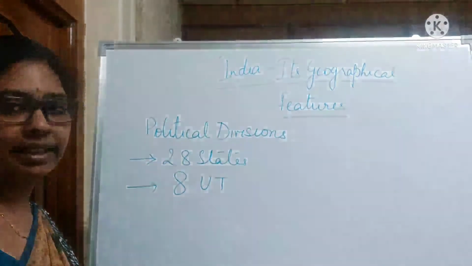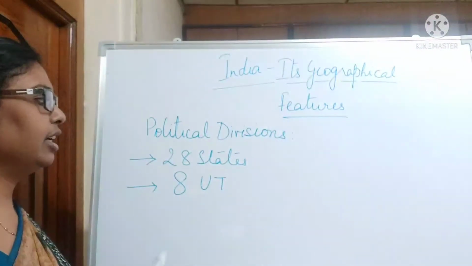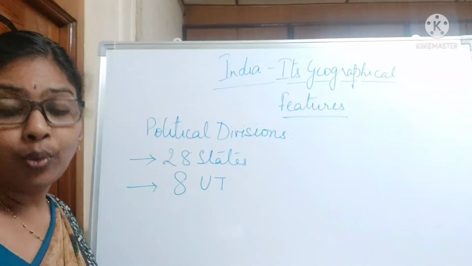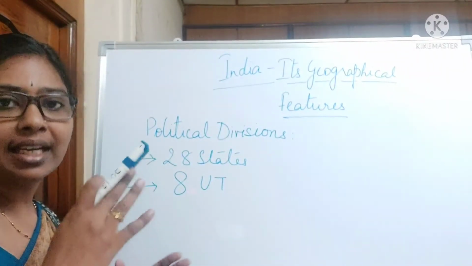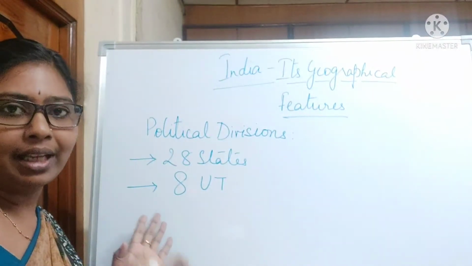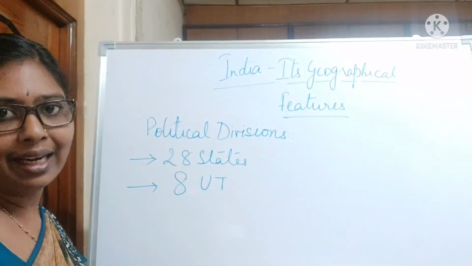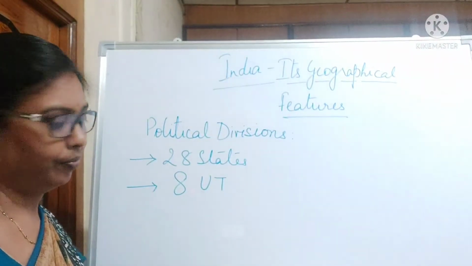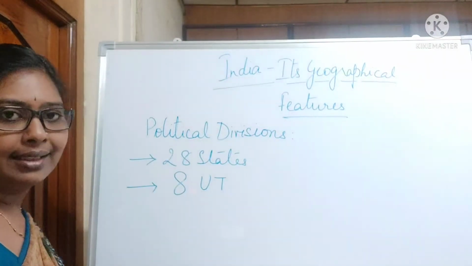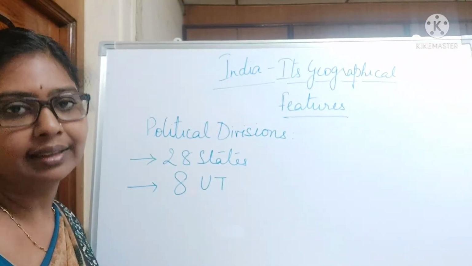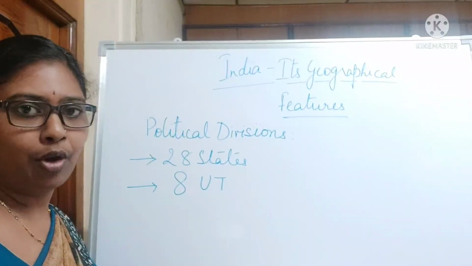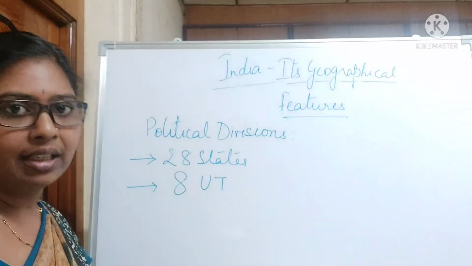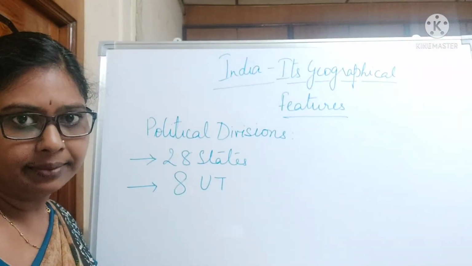Now coming to the political divisions of India, India is divided into 28 states and 8 union territories. The states are divided just for administrative purposes. The union territories are under the direct supervision of the Government of India. Out of these 28 states, Rajasthan is the largest state and Goa is the smallest. Leh Ladakh is one of the union territories which was formed very recently.